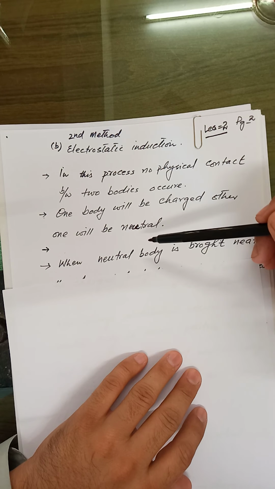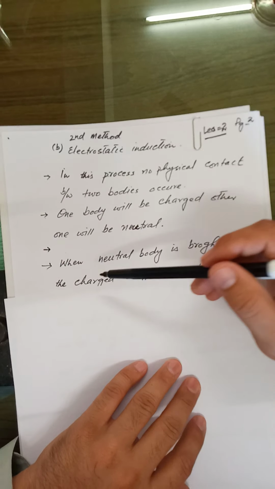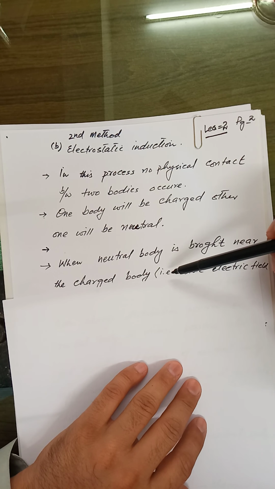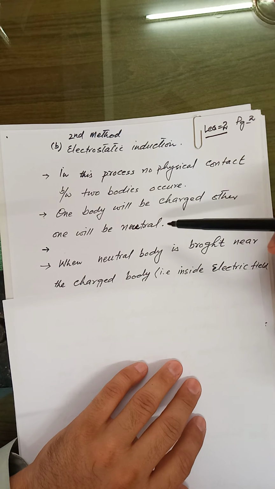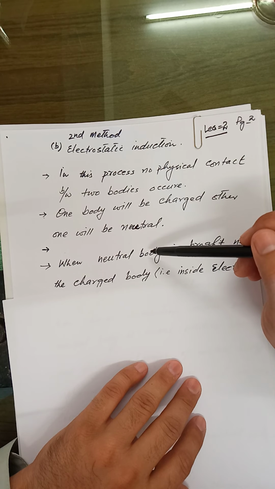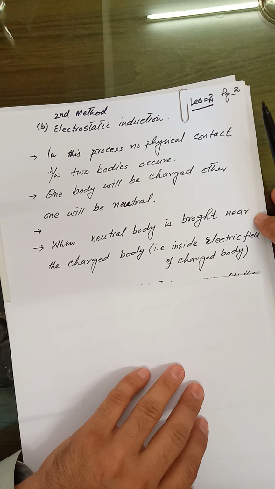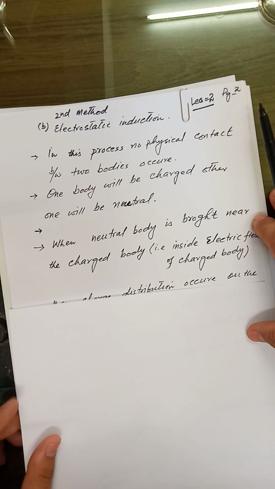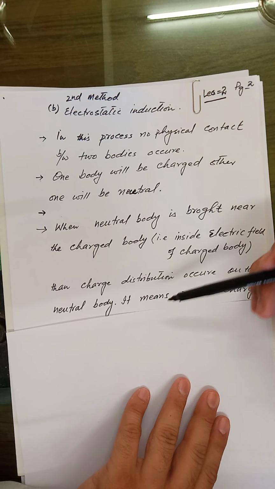is that when a neutral body is brought near the charged body, meaning when a neutral body enters the electric field of a charged body, at that time only distribution of the charges on the neutral body will occur.